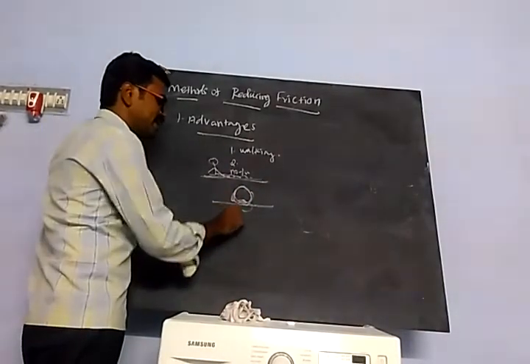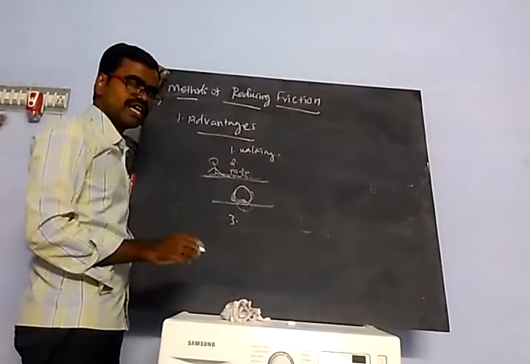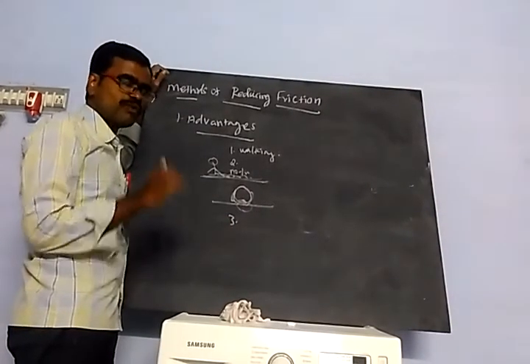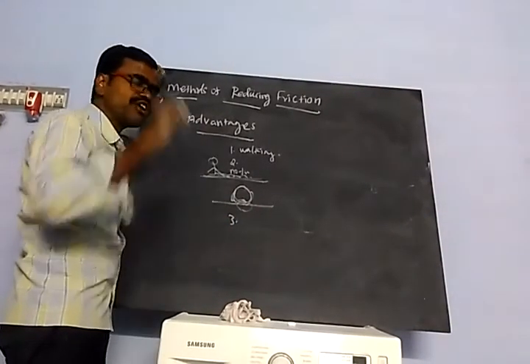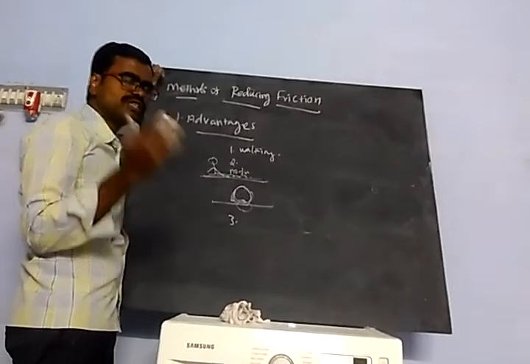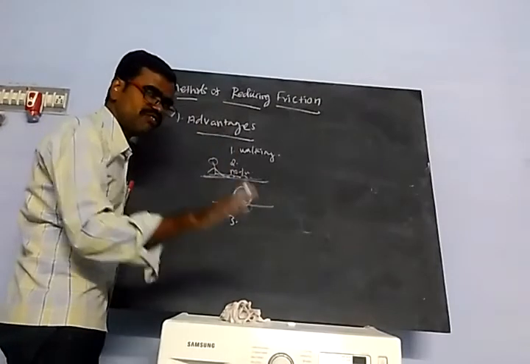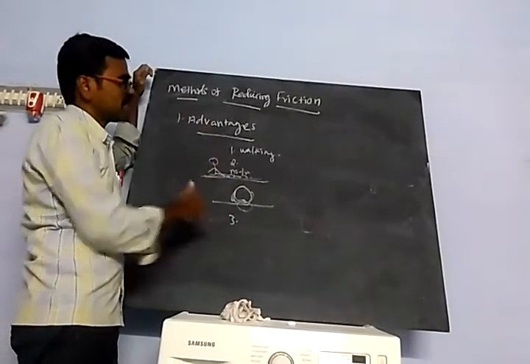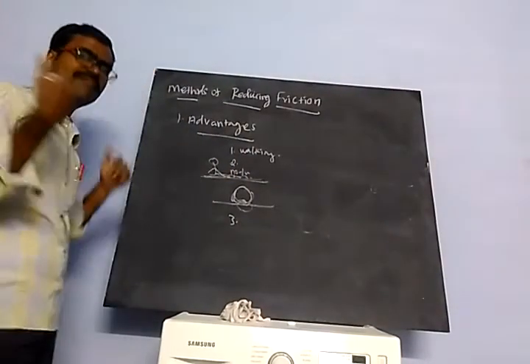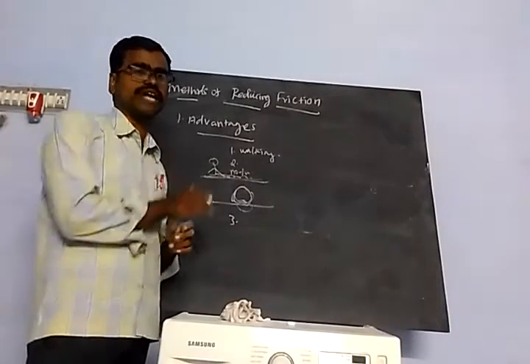Then the third one is applying the brake. If we want to stop a vehicle, we apply the brake. How does it work? Due to friction only, the vehicle will be stopped. These are all the advantages of friction in day-to-day life.